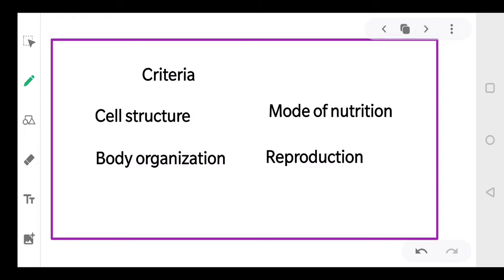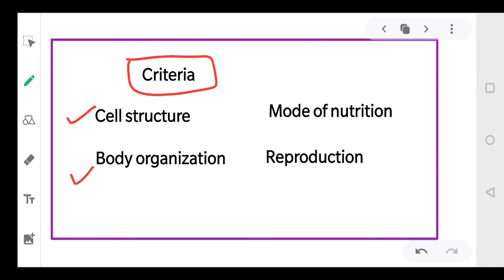Furthermore, he used certain characteristics for making his classification, and the first of these is the cell structure. Cell structure means how the organization of the cell is there. What are the various parts?